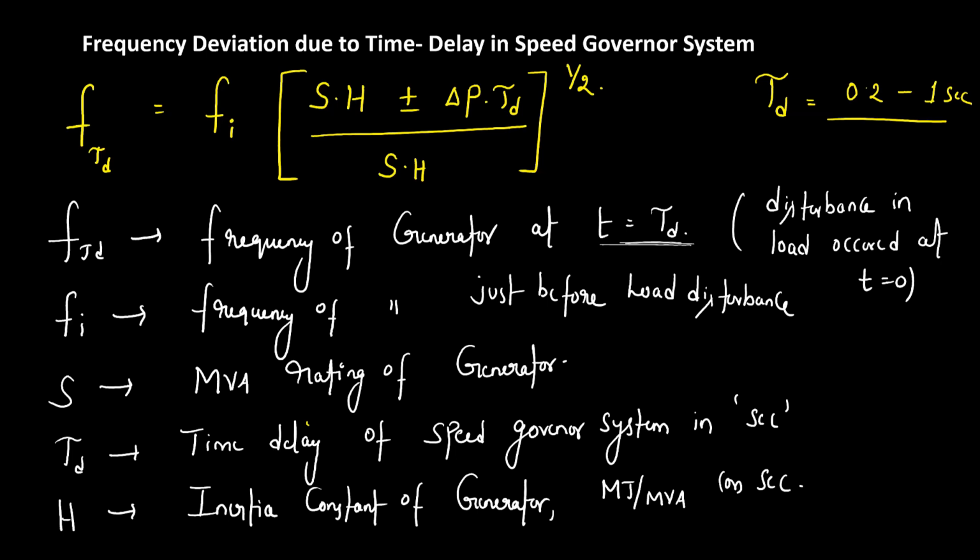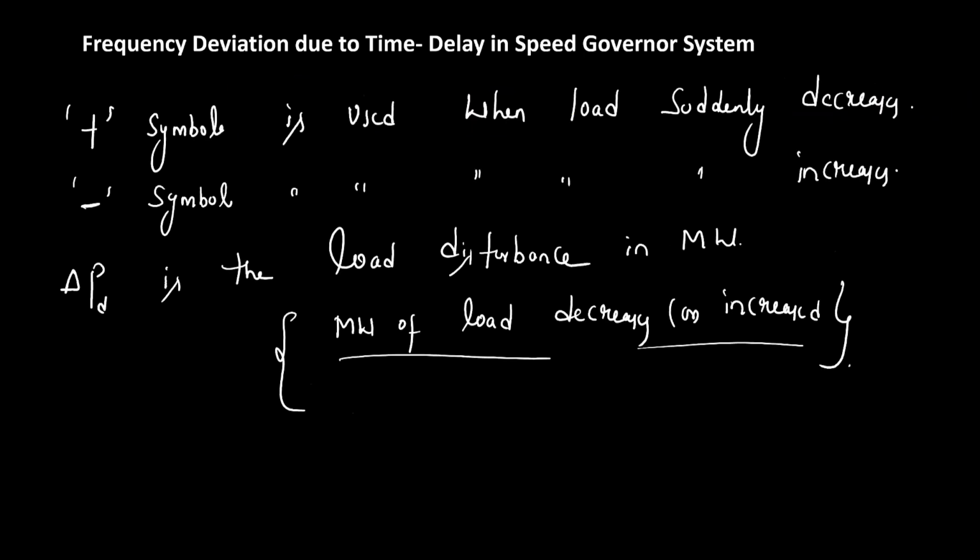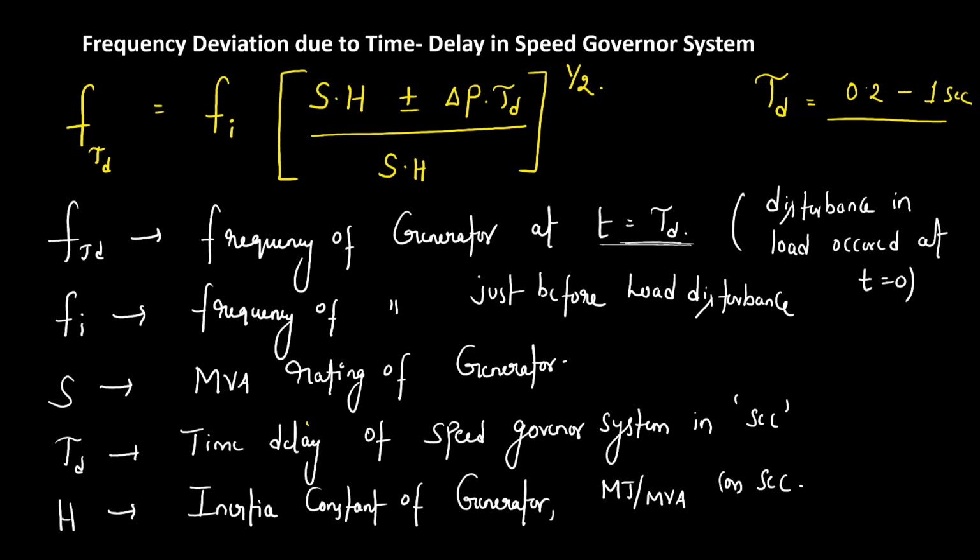The deviation in the frequency is only happening because of the time delay of the speed governor system. Understand? So in this formula, if you put your tau d as 0, then you can see that both the numerator and denominator are same. So your frequency when the governor valve starts acting is same as the frequency just before the disturbance. Understand? So these are some important formulas which you remember if they ask in any question.